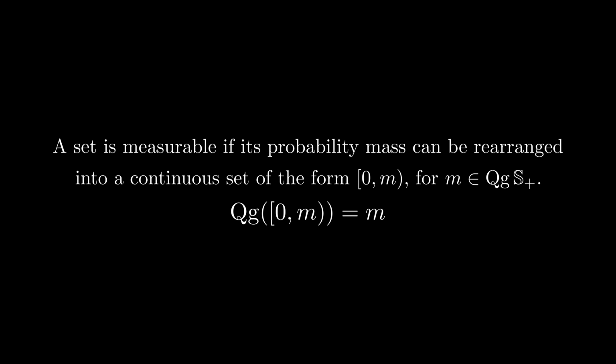We can use the property that we've seen at the end of the last chapter to consider measurability in the Quantigrade world like this. A set is measurable if its probability mass can be rearranged into a continuous set of the form 0 to m with one of the points included, for m being an element of the positive Quantigrade serials. But if you remember, the Quantigrade serials also contain infinitesimals. So let's talk about how we can measure things in Quantigrade theory.